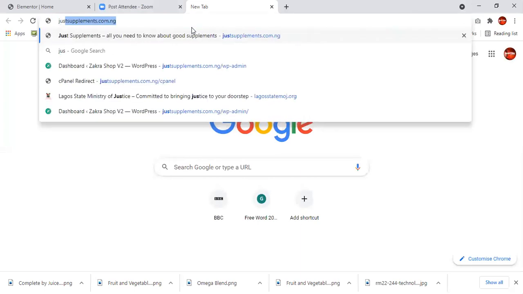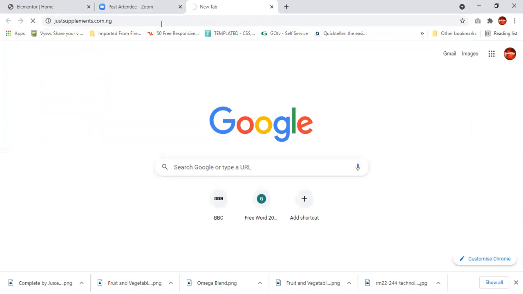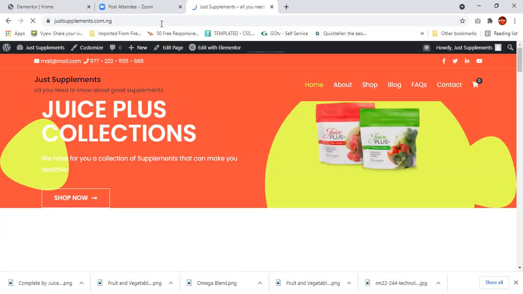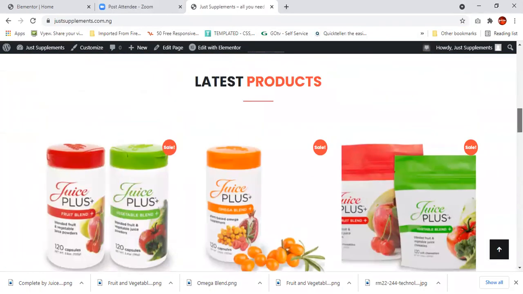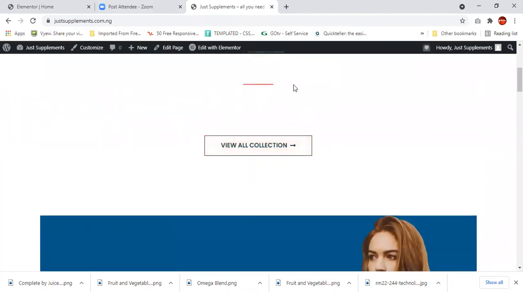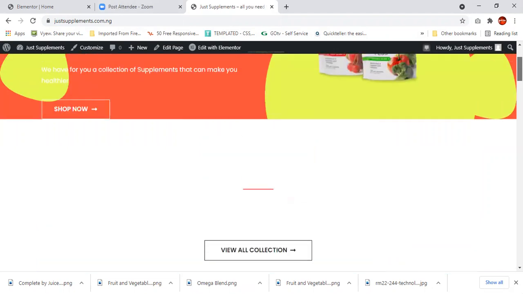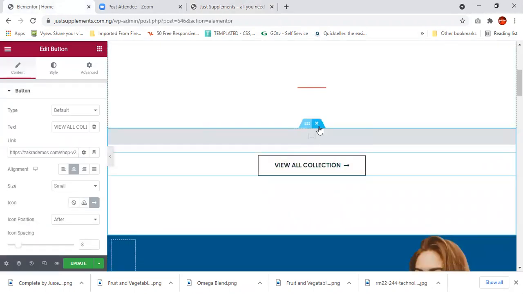Let me just view my site once and for all. Let me view my site, just supplements, you can see, because I'm working online. I always advise people to work online. Of course, you can work offline. You can do your WordPress offline and set it up later on. So what I have here, I'm just working online. I can see what I've done so far. But let's just get it up for now, since we're just at the starting point.